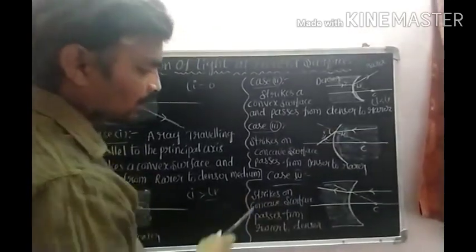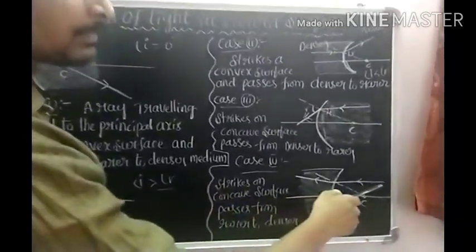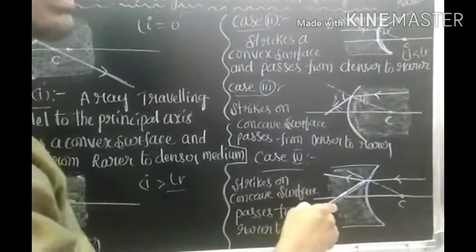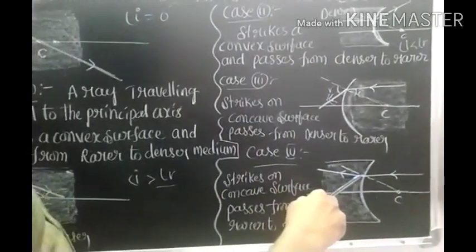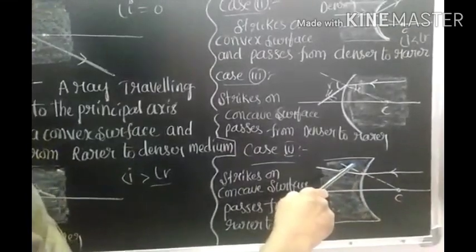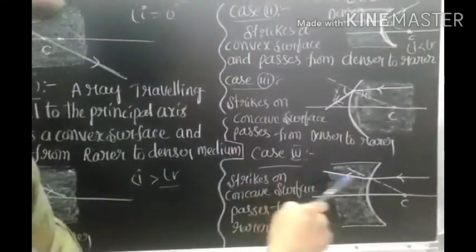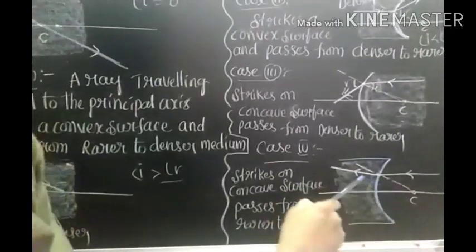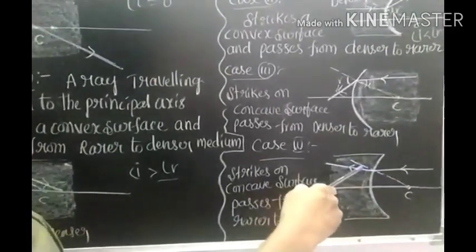Next, case 4. Here the light ray traveling from rarer to denser strikes a concave surface. Already we know that a light ray traveling from rarer to denser bends towards the normal. So here also, it bends towards the normal.